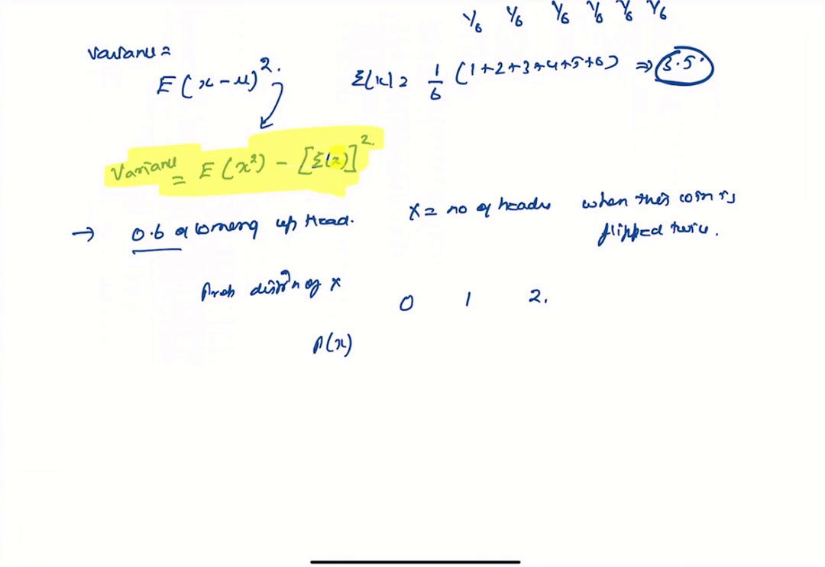So what is the probability of getting 0 heads, that is getting 2 tails, which is going to be 0.4 times 0.4. One head is going to be 0.6 times 0.4, and 2 heads is going to be 0.6 times 0.6. So this is going to be 0.16, and this is going to be 0.36. Expected value of x is going to be 0 times 0.16 plus 1 times